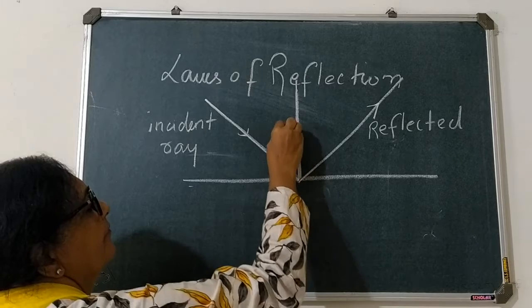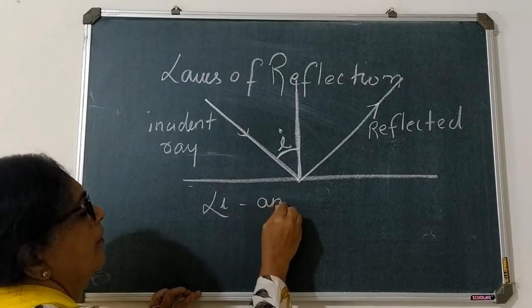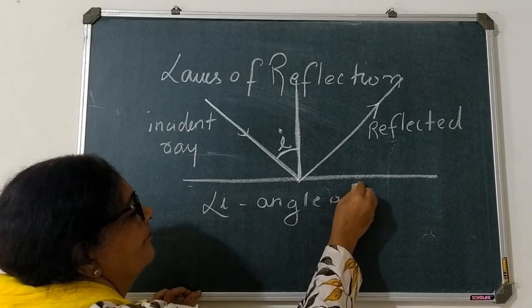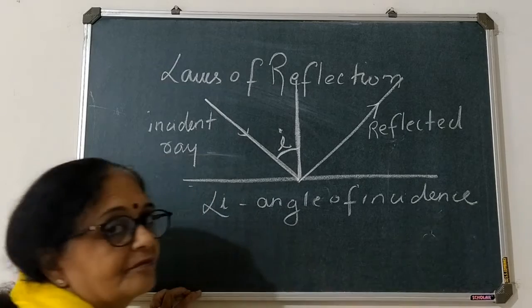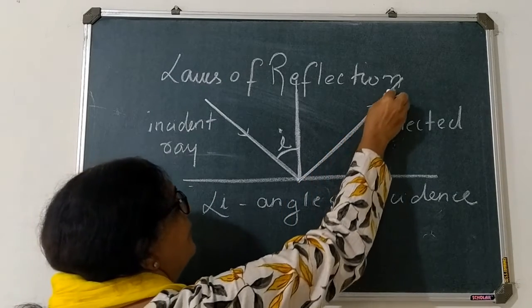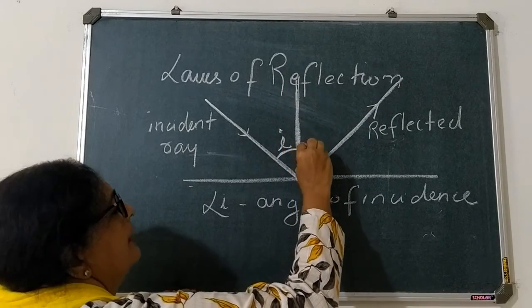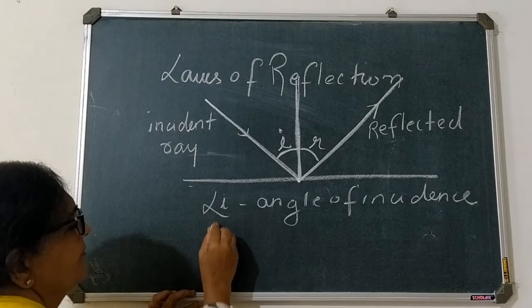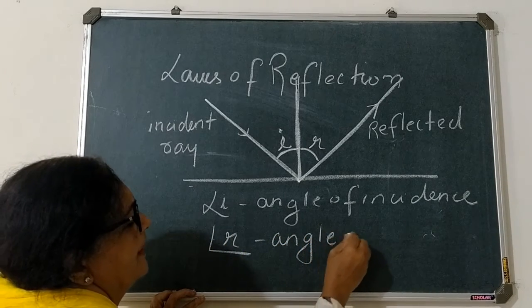We call this the angle of incidence. And the reflected ray will also form an angle with the normal, and we call this the angle of reflection.